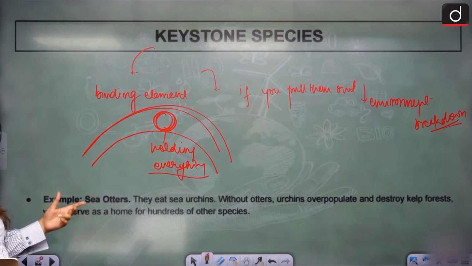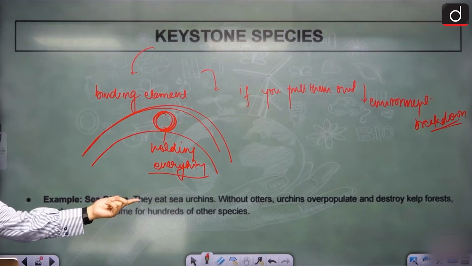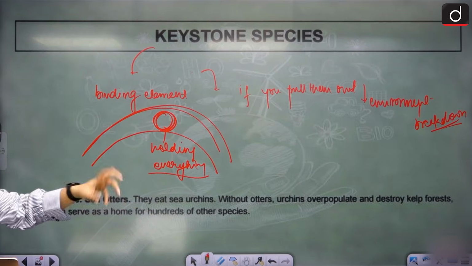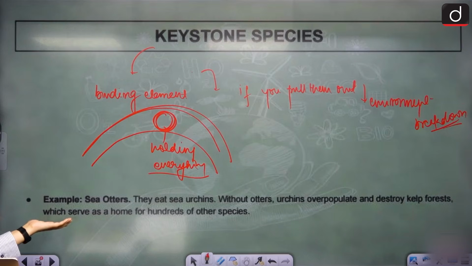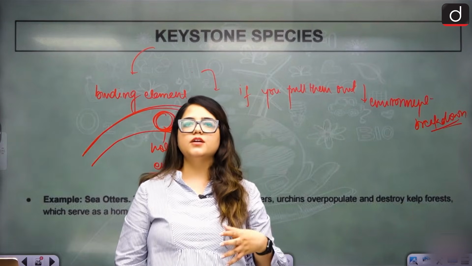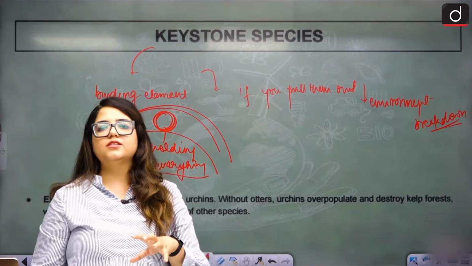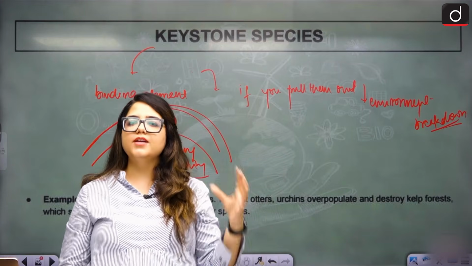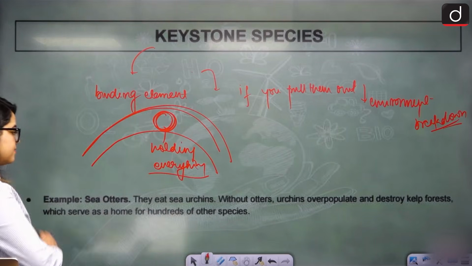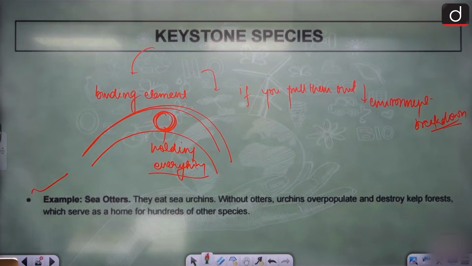Sea otters, right? They eat sea urchins. Without otters, urchins will overpopulate, so they will destroy the kelp forest, which is obviously a home for hundreds of species. So that's why you need otters there, so they keep the urchins in check. And if they are in check, the forests survive. Clear? This is our example, this is our keystone species.